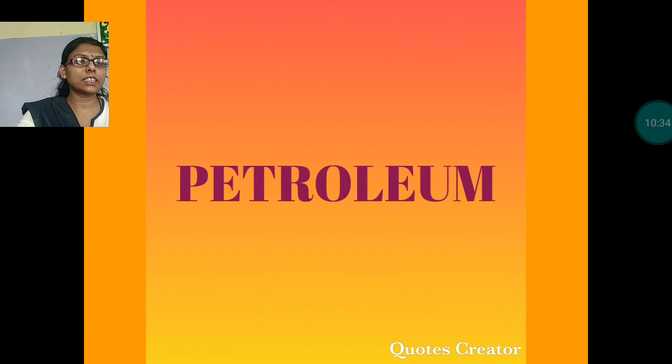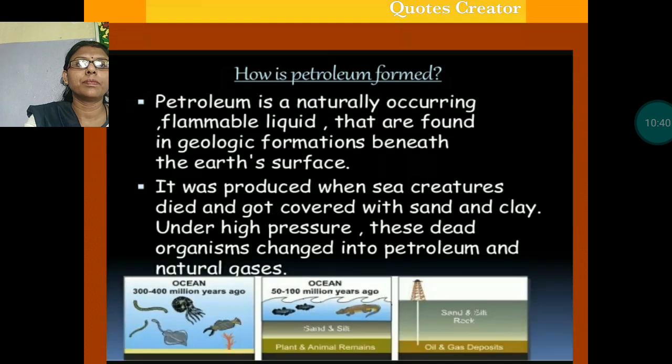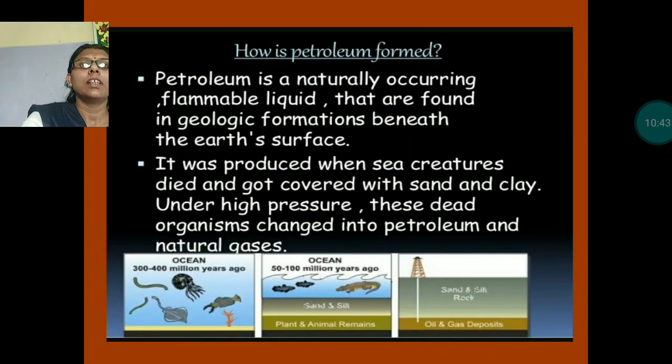Now let us move to the next non-metallic mineral, that is petroleum. How is petroleum formed? Petroleum is a naturally occurring flammable liquid that is found in geological formations beneath the earth's surface. These petroleums are found deep under the ground. It was produced when sea creatures died and got covered with sand and clay. Under high pressure, these dead organisms change into petroleum and natural gases.